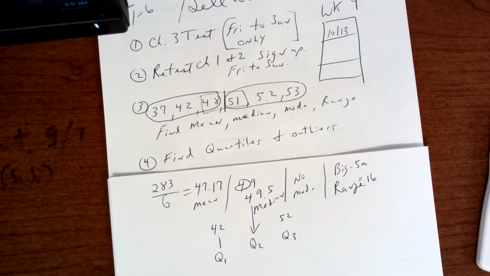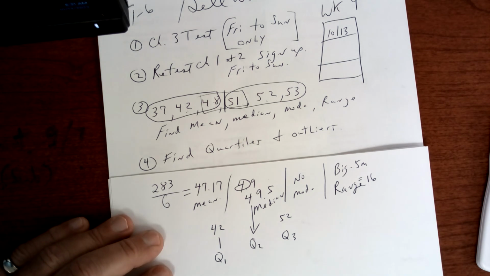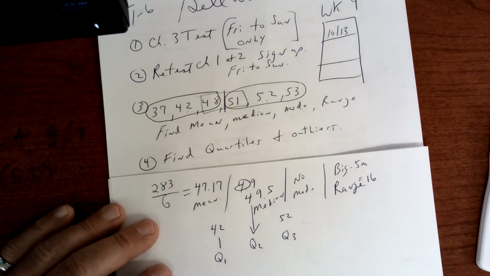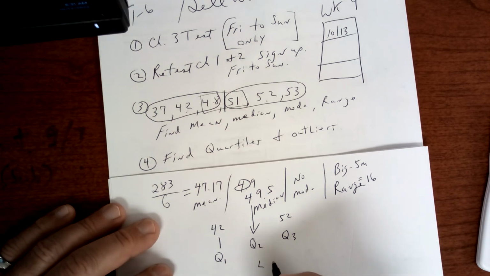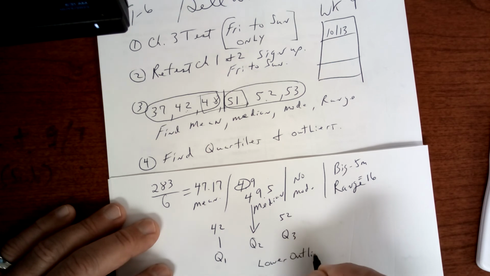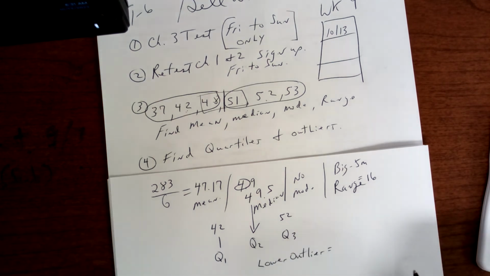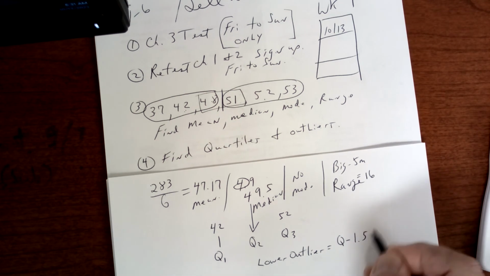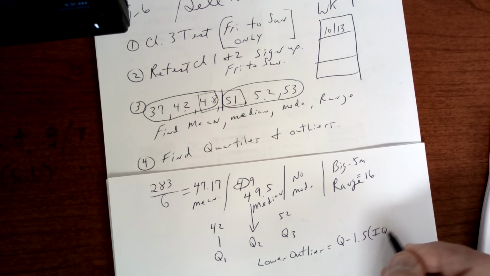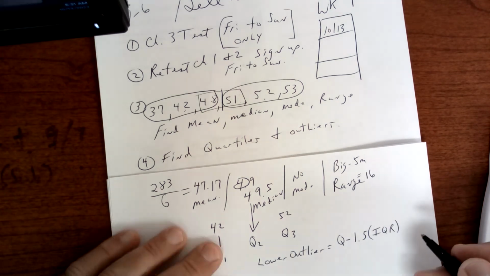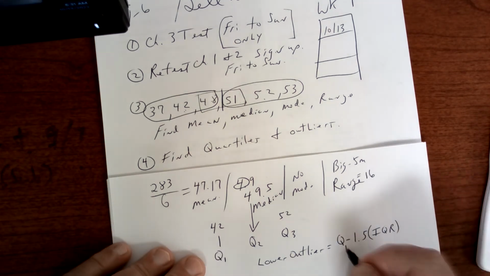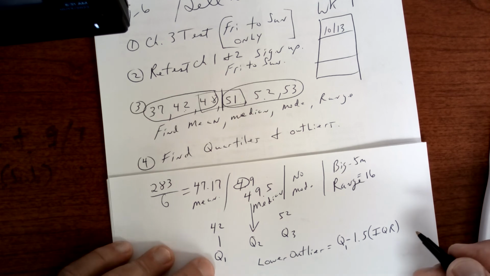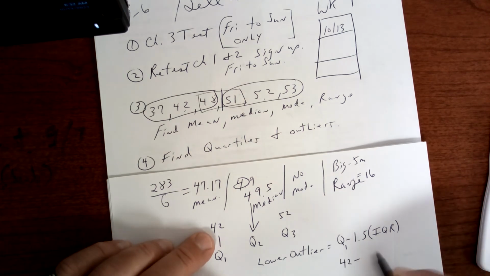We could do the box and whisker here. Let's see what else we need to do. We need to find the outlier. So the lower outlier is equal to Q1 minus 1.5 times the interquartile range. Well, Q1 is going to be right here, 42, minus 1.5.